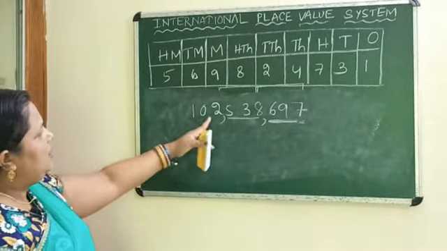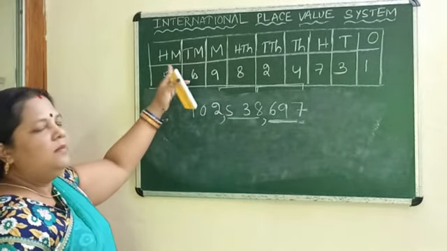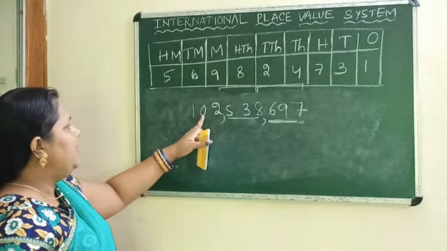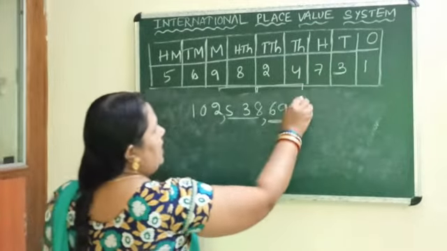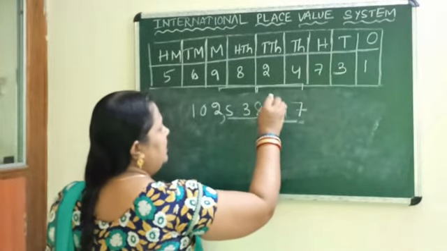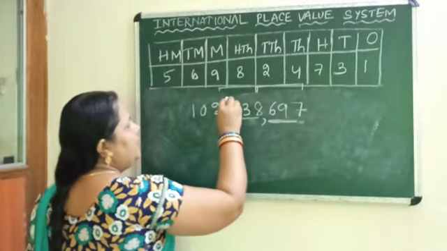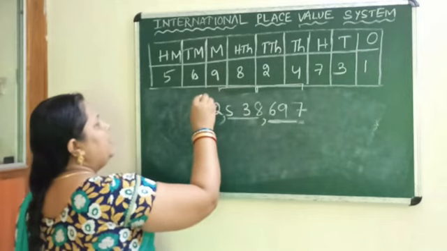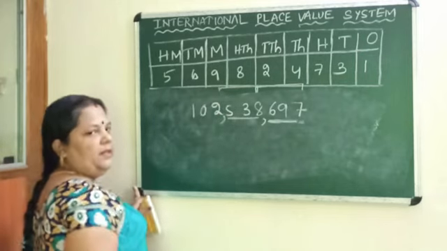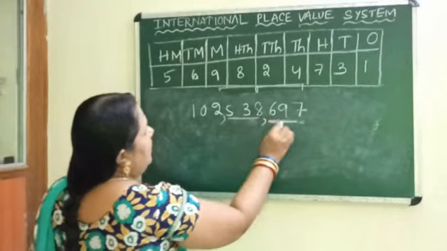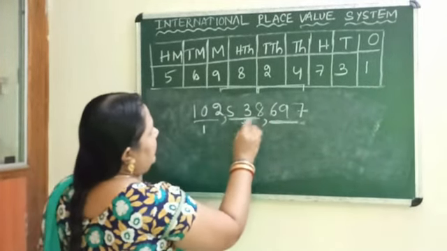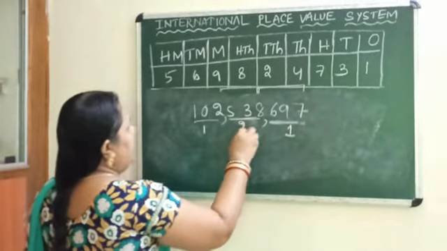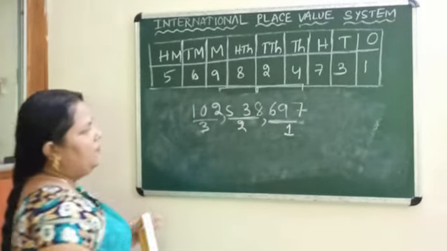Then these three places come in the million group. This is million, 10 million and 100 million. So the place values here are ones, tens, 100, 1000, 10,000, 100,000, million, 10 million, 100 million. So we have separated into three groups. This is the first group, this is the second group, this is the third group.